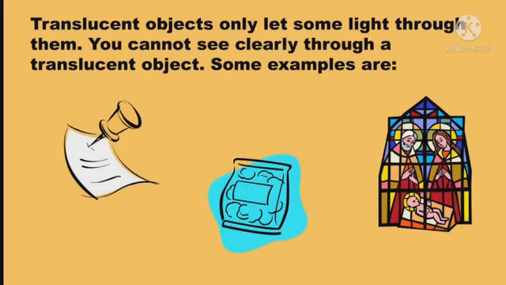Now we are going to explain what are translucent materials. Translucent objects only let some light through them. You cannot see clearly through a translucent object. Some examples of translucent objects include butter paper and frosted glass.